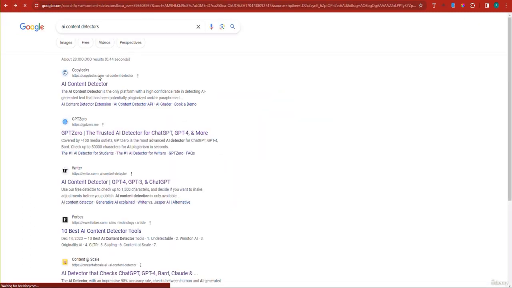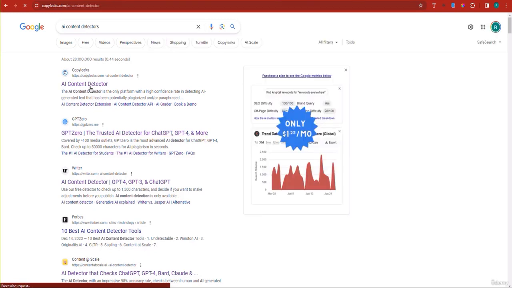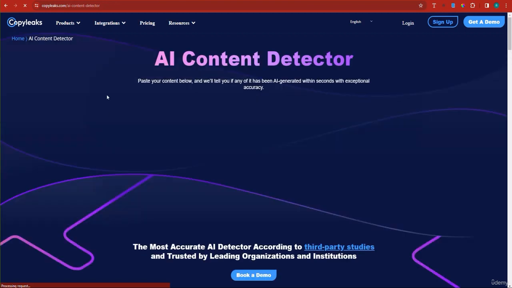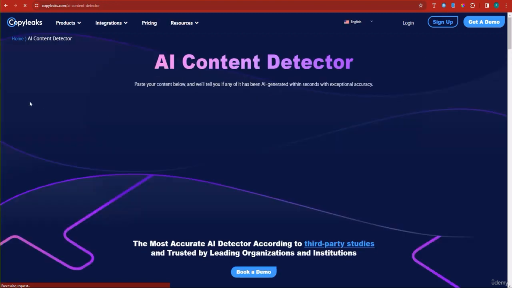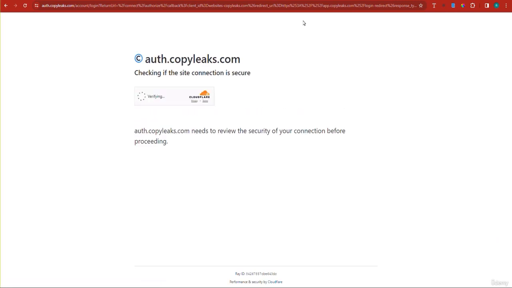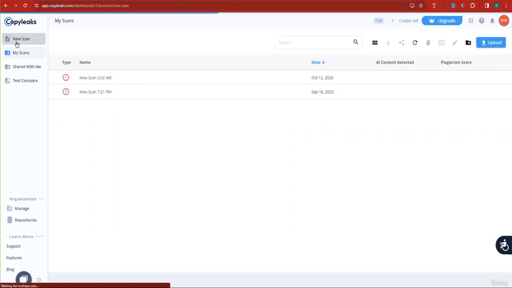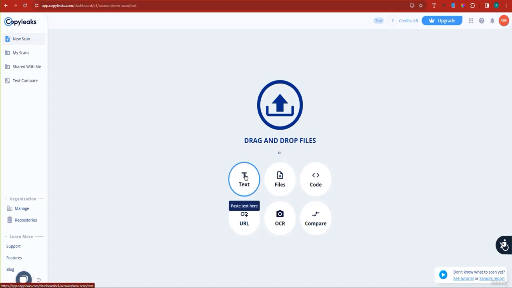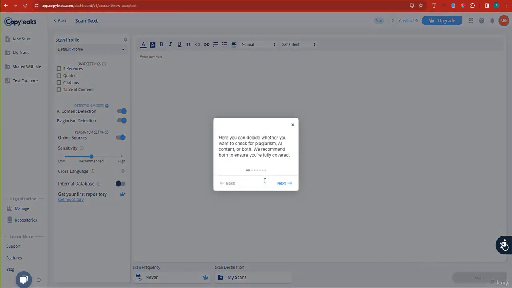But if you try it on other tools as well, for instance, maybe this particular tool right here, CopyLeaks, which is not ranked number 1. So according to Google, this is a trustworthy website, which requires you to log in. I've used this website many times. So go ahead and just log into your account, create a free account, and then you can test the content there. Now, the good thing about CopyLeaks is that it tells you which parts of your content are AI content according to the tool. And you can maybe go and change them and tweak them or something like that. All right, so it seems that the last time I used this tool, it was for free. I think this time around we have to pay.